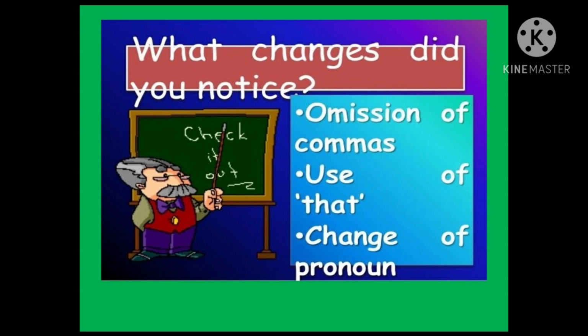So, in the reported speech, there are no commas. What is the next change? Use of "that." He said that. Soon after the reporting verb, we use "that" in the reported speech. There is no use of "that" in the direct speech.